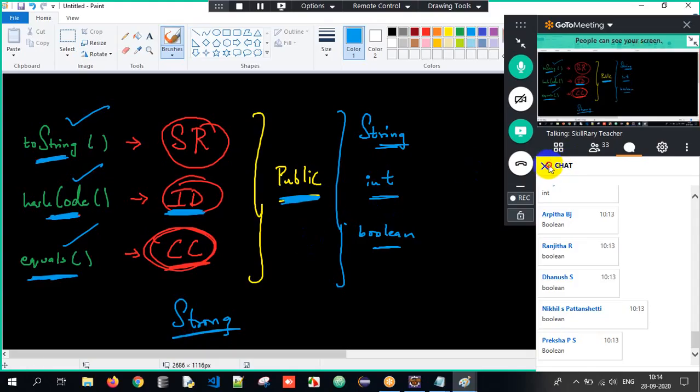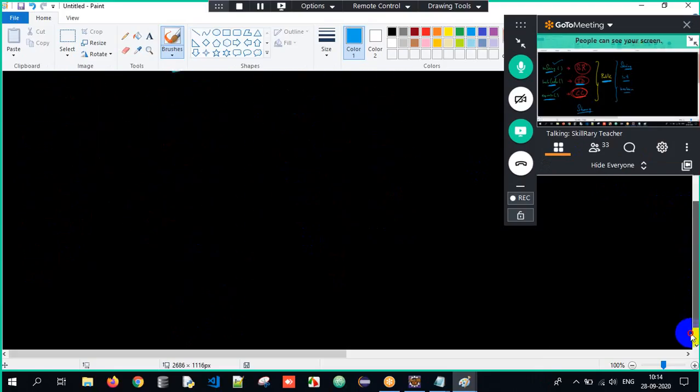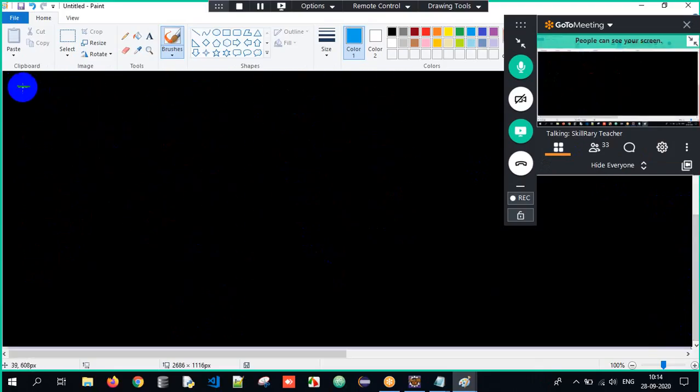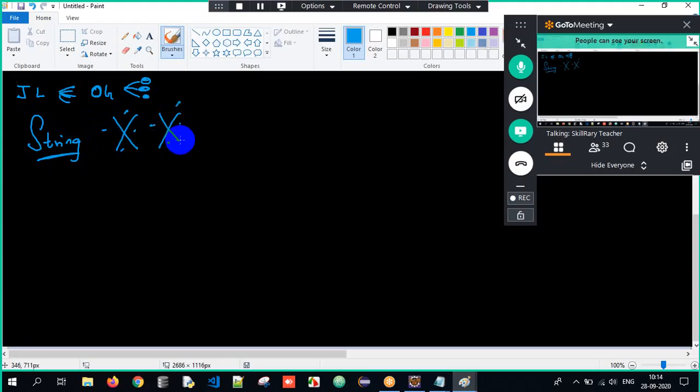Clear? So we are done with the basics of Java libraries here. We understood Java libraries, the different packages, the Object class, and three important methods: equals, hashCode, toString. And the String class, which is very, very important, we are supposed to discuss in tomorrow's session. Before that, I have a few things which I have to talk about now.